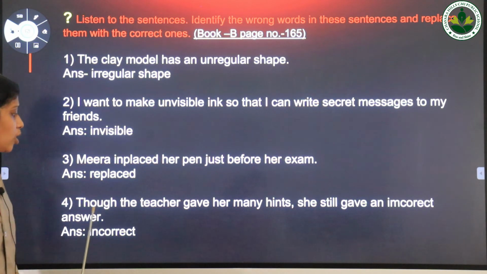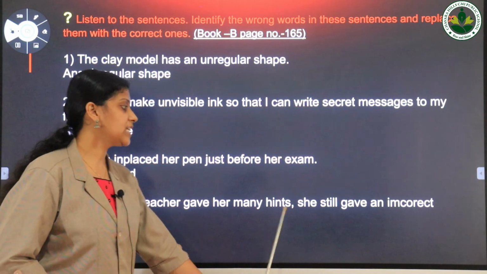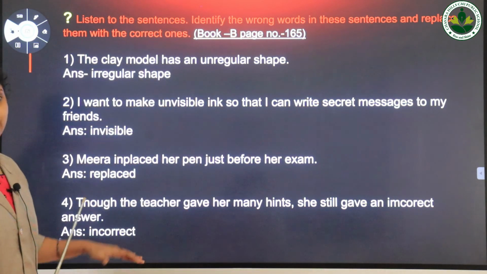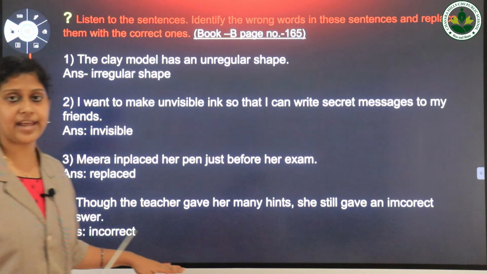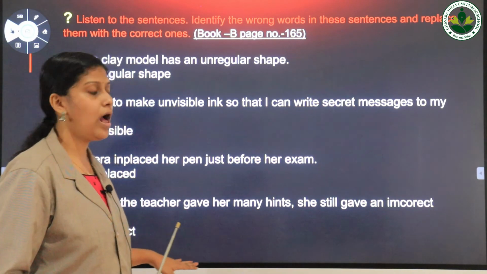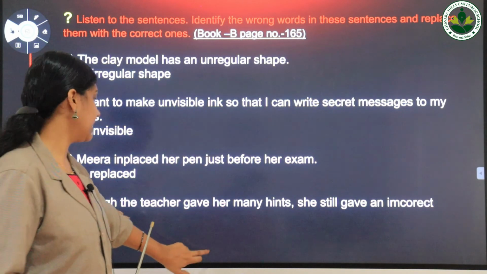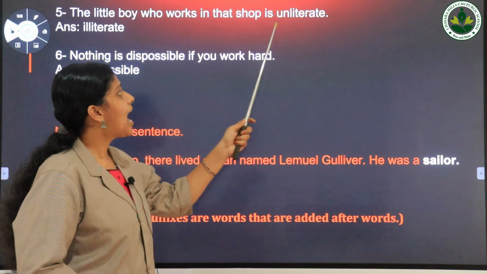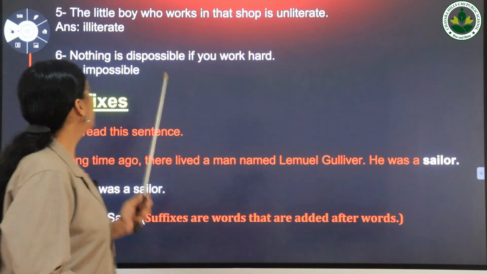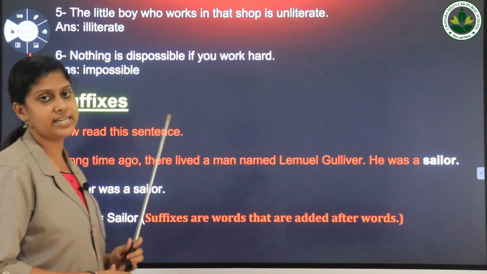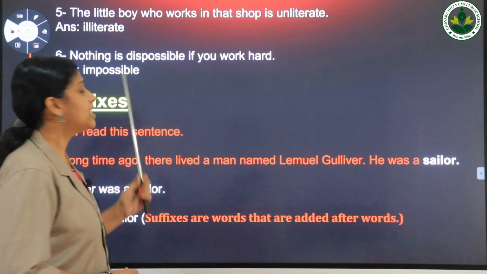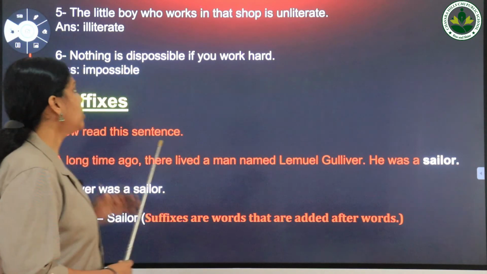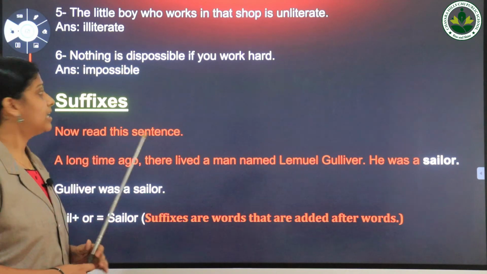Okay, next one, though the teacher gave her many hints, she still gave an incorrect answer. What will be the answer? Yes, incorrect. That is the correct word. Then next one. The little boy who works in that shop is unliterate. Okay, here the correct word is illiterate. Here the word illiterate is formed by adding the prefix il to the word literate. So the correct answer is illiterate.